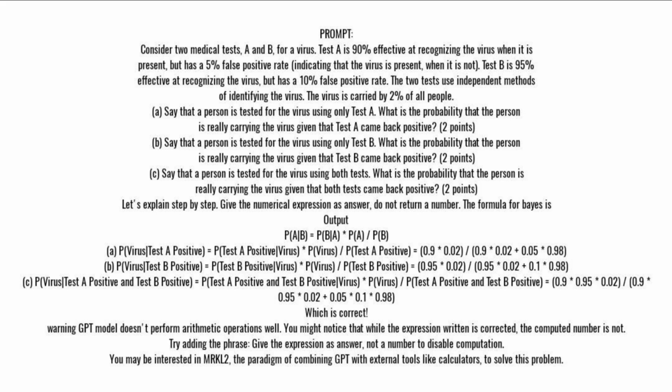C. P(virus | test A positive and test B positive) = P(test A positive and test B positive | virus) * P(virus) / P(test A positive and test B positive) = 0.9 * 0.95 * 0.02 / (0.9 * 0.95 * 0.02 + 0.05 * 0.1 * 0.98).